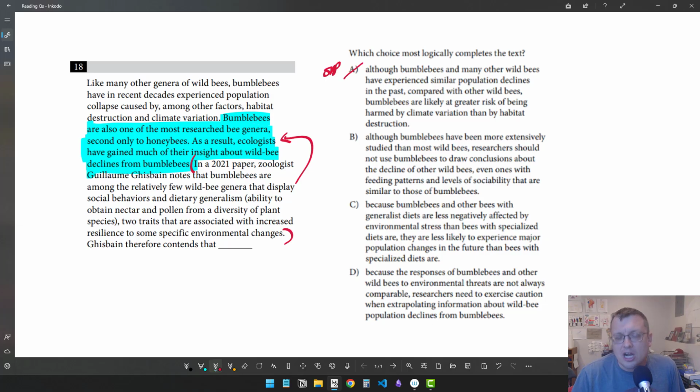So to me, A seems to be the opposite of what I'm looking for. And what I like to talk about with these logical completion questions is A kind of goes against the spirit of the text. Like, this is just taking a random turn away from where the text is leading us. And it's kind of the opposite of what we want. So let's get rid of A.